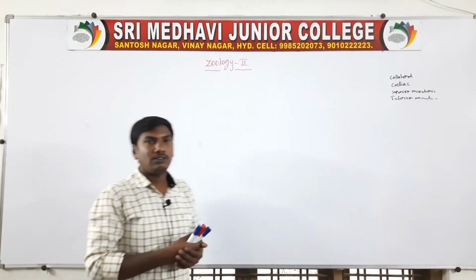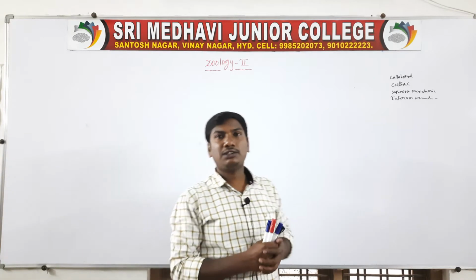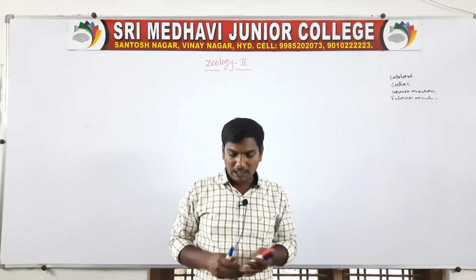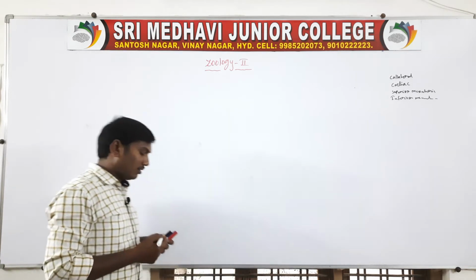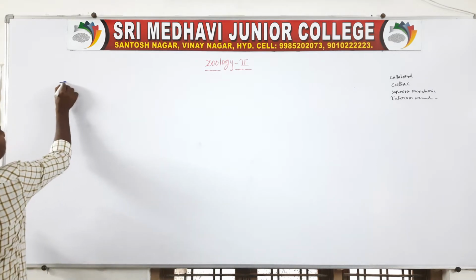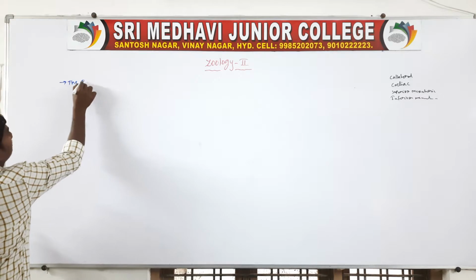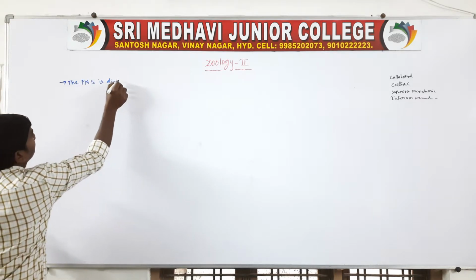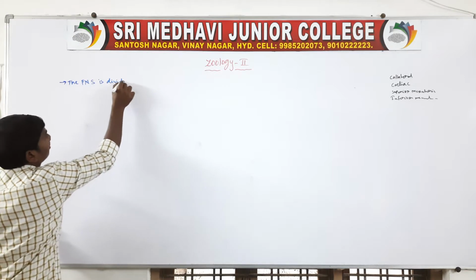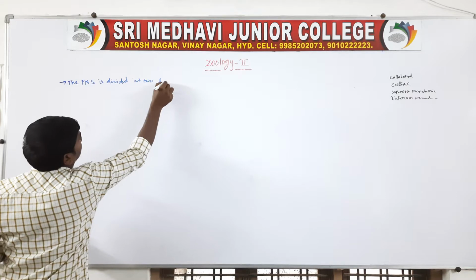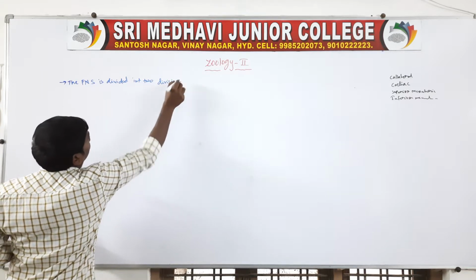Hello everyone. Today we will discuss the somatic neural system and the autonomic neural system. The peripheral neural system is divided into two divisions.